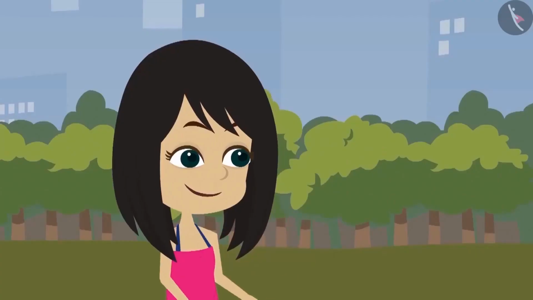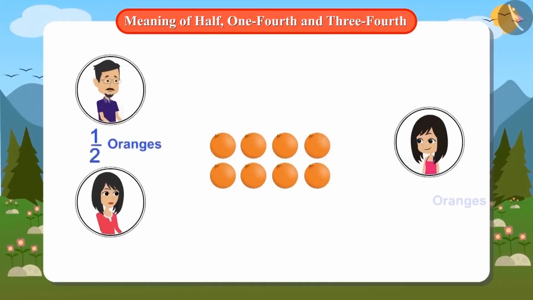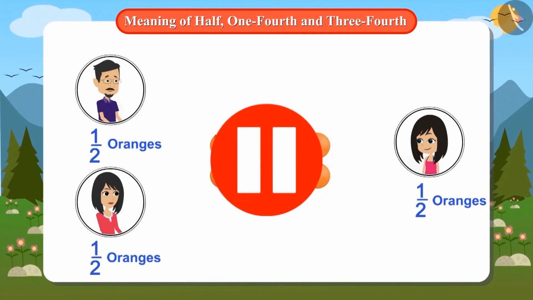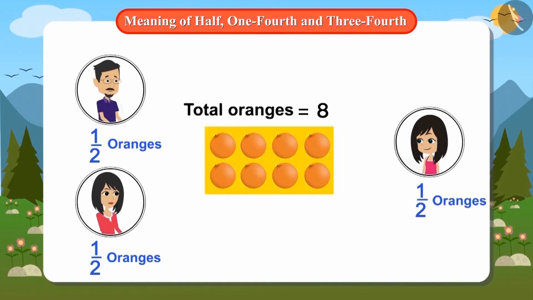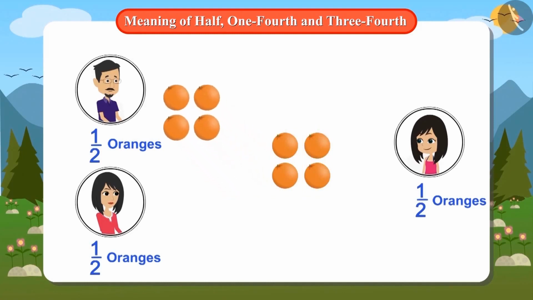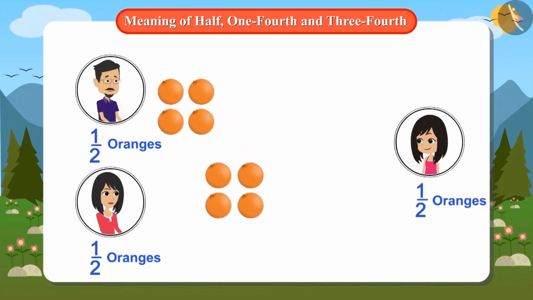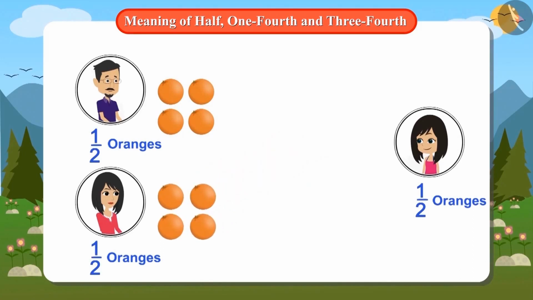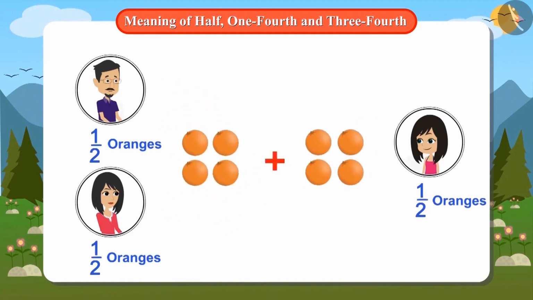She tells mother that she will give half of the oranges to father, keep half the oranges for herself, and give half of the oranges for her mother. Stop this video and think if the oranges can be divided in half by 3 people. We have a total of 8 oranges. 4 oranges is half of 8 oranges. Let's give 4 oranges to Papa and 4 oranges to Mummy. But hey, what's this? There are no oranges left for Neha. Why did this happen? Adding half the number of oranges twice gives you the full number.